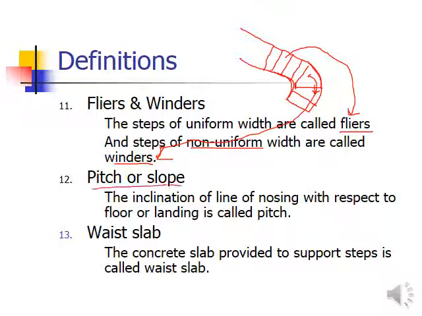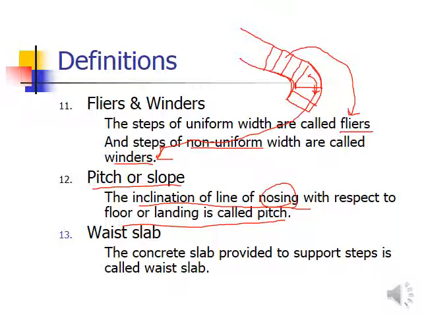Then comes pitch or slope. It's a very common definition, in which the inclination is discussed. The inclination of the line of nosing with respect to the floor or the landing is called the pitch. So what is nosing? Nosing is the edge of the connecting part where the riser and tread meet.